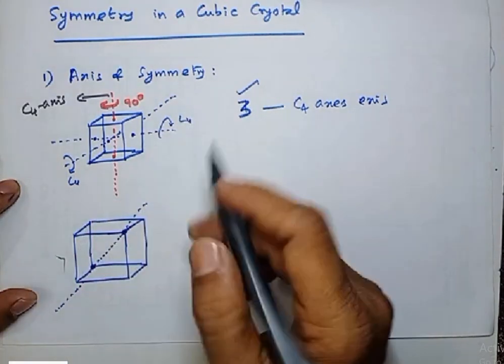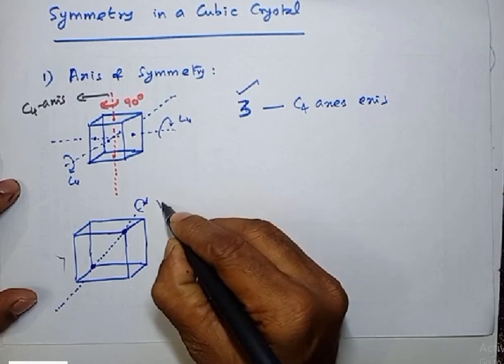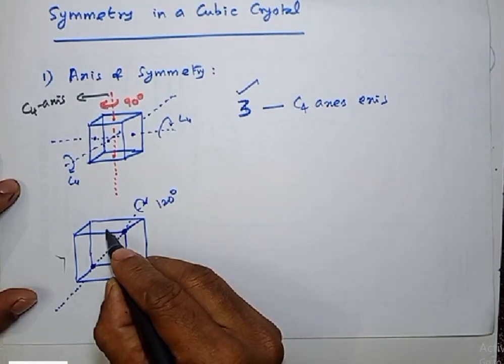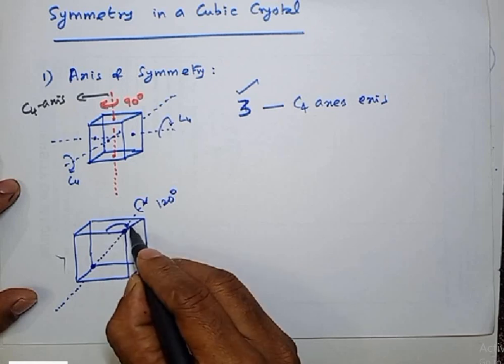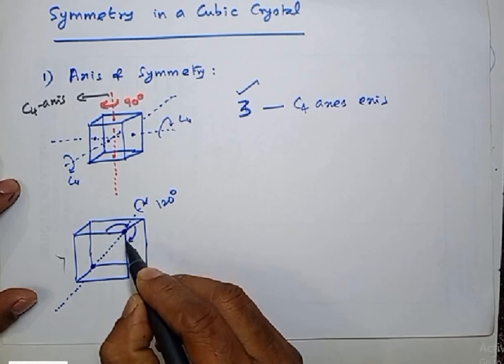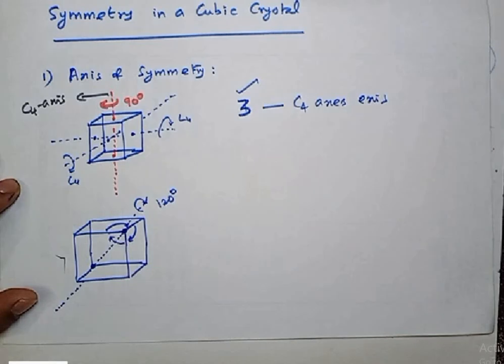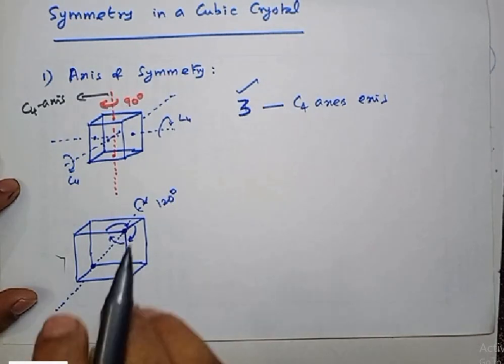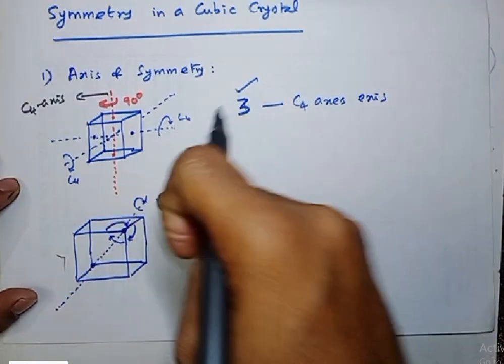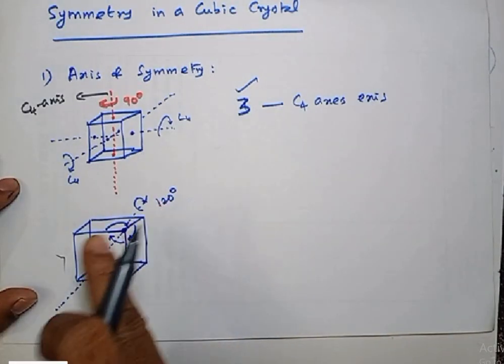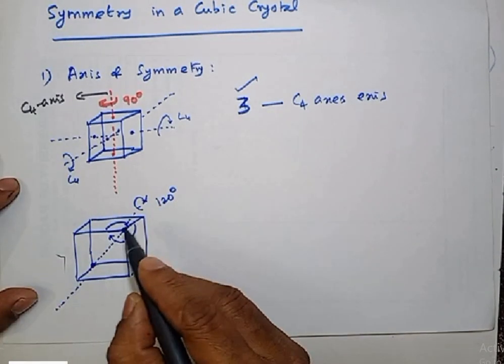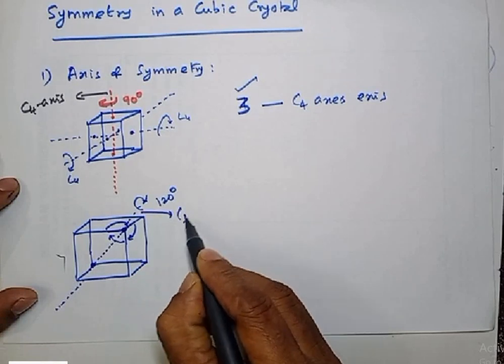So if I rotate by 120 degree, this edge will come here, this edge will go here, and this edge will go here. Okay, if I rotate by 120 degree through this corner, 360 by 120 is 3, therefore this axis is called a C3 axis.